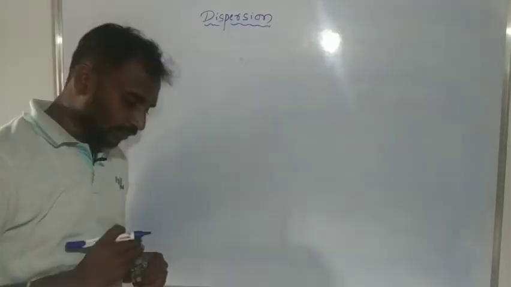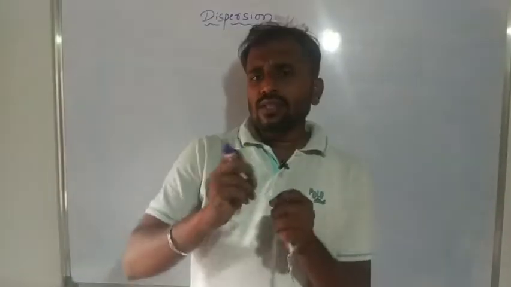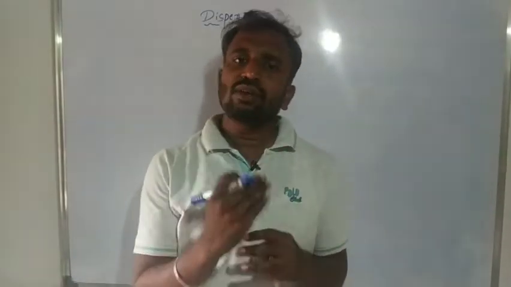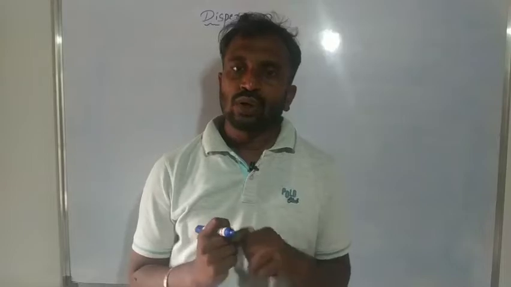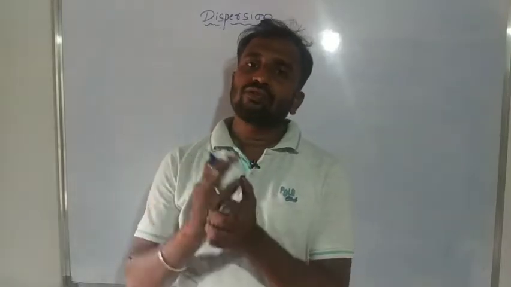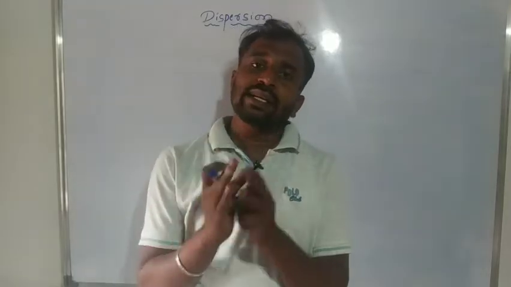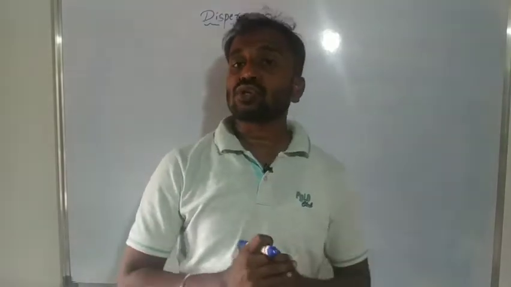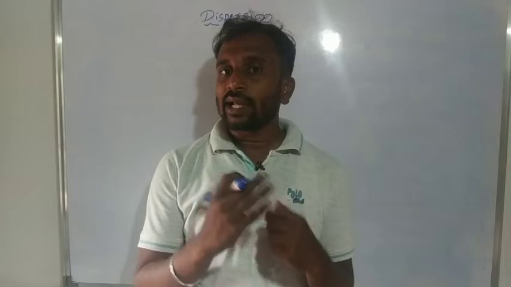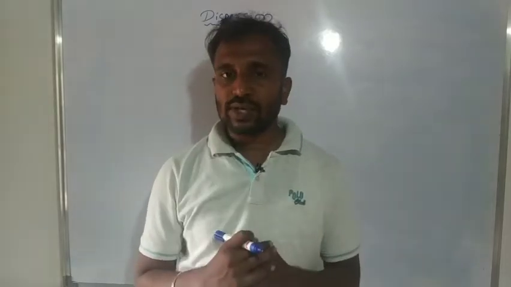So, dispersion. It is the phenomenon of the splitting of light rays. You already know that. Light, we generally consider white in color. It means a white light ray splits into 7 constituent colors.